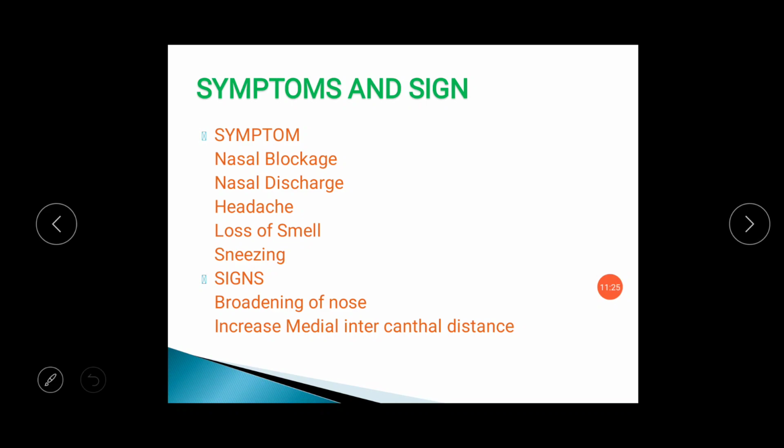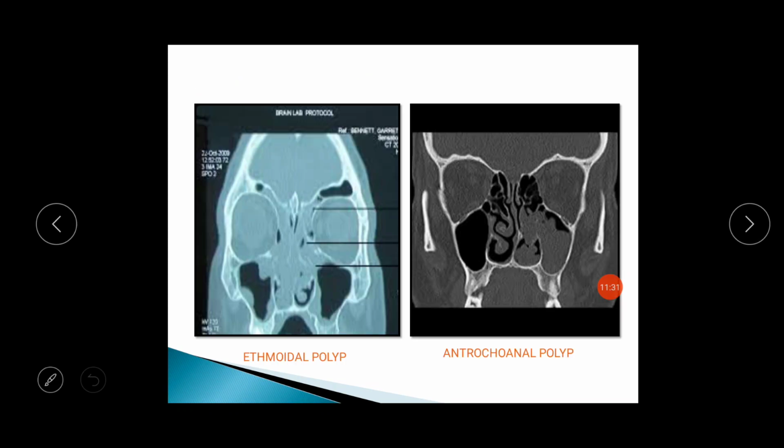Whenever there is excessive polyposis blocking the air current going up to the cribriform plate, it will cause loss of smell. Here you can see that the air current will not be able to reach the cribriform plate, so the patient will have difficulty in nasal breathing. Here you can see that the cribriform plate is well demarcated and sensation can reach from the right nasal cavity, but here you can see the patient can have loss of smell from the left nasal cavity.